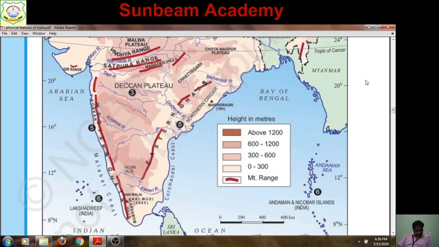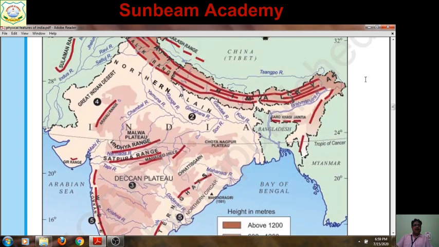Second, you have to locate and label the important mountain peaks. The important mountain peaks of India. First is the K2.